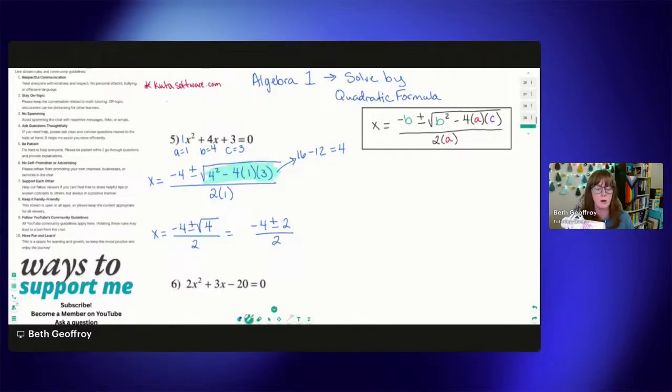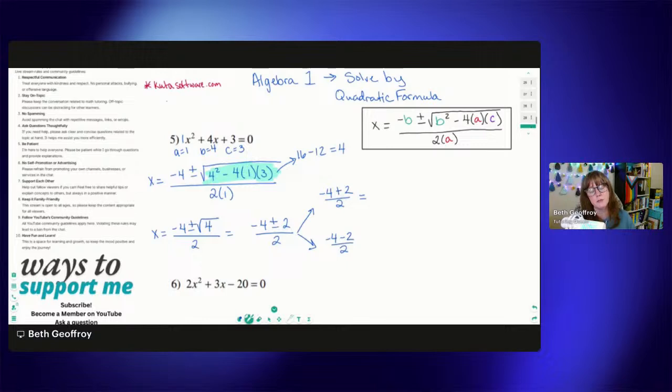However, this is the part where we need to split this up into two separate problems because remember that plus minus represents two different numbers. That's saying that this 2 is a positive 2 or it could be a negative 2. So we need to split that up into two separate problems. So I'm going to write -4 plus 2 over 2 and then -4 minus 2 over 2 and solve each of those.